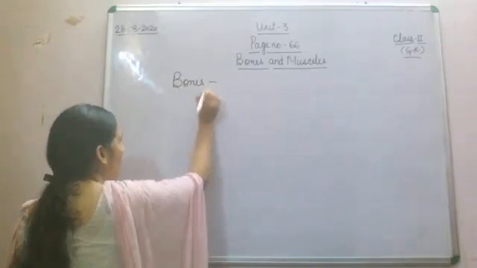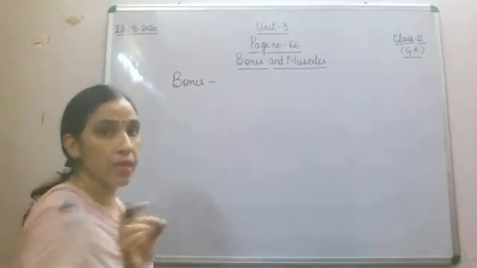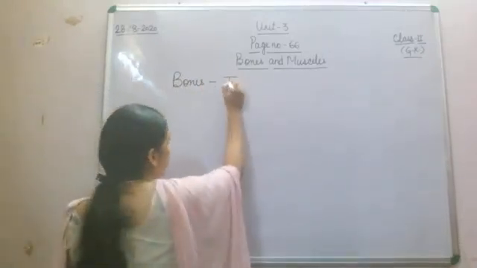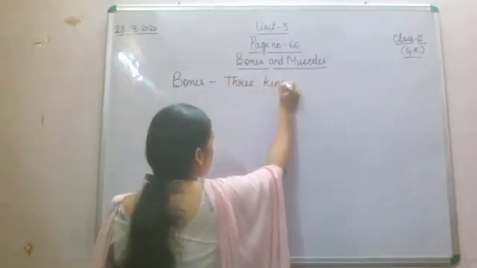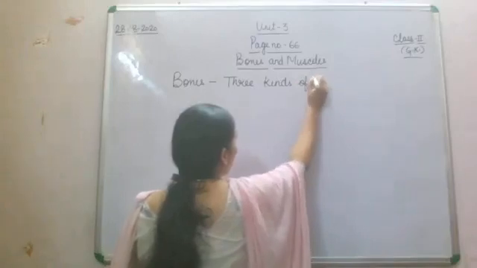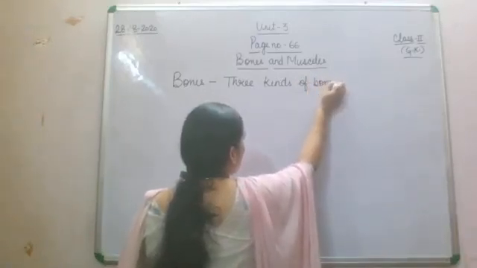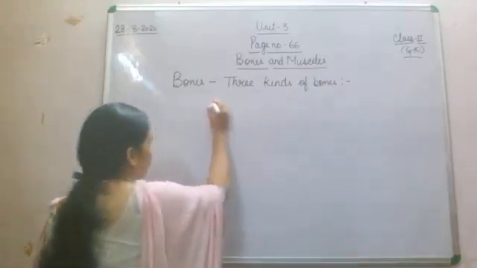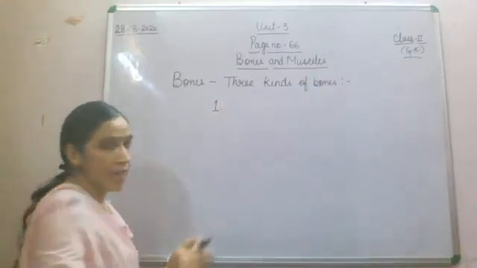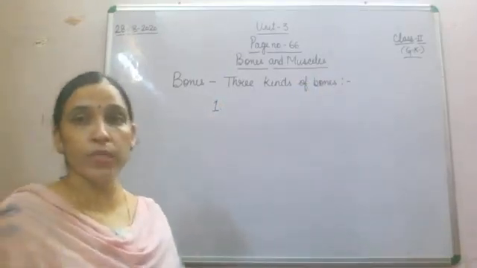How many kinds of bones were there? We have three kinds of bones. What are these three kinds of bones in our body?